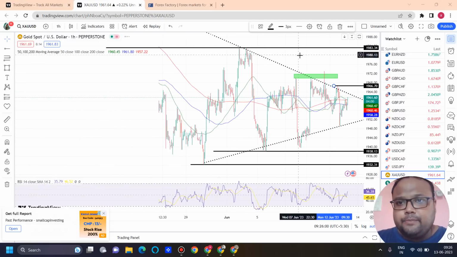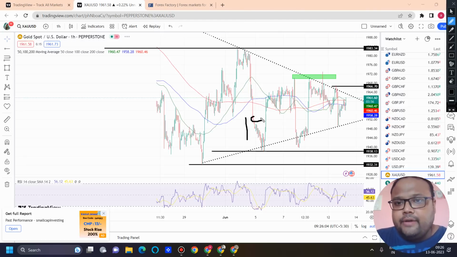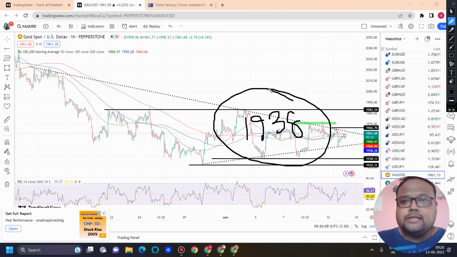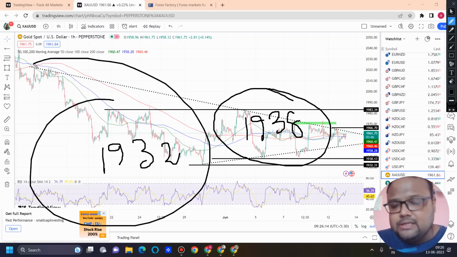And do we have any strong support? We do have strong support levels, but they are far away. We have already discussed on Saturday, that is, the first support is around 1938 and the second support is around 1932. These are the two strong support levels where we can expect the buyers to be present, as these levels are far away, not immediate support levels. So if there's a fall right after the news, we can expect these levels to work as well.